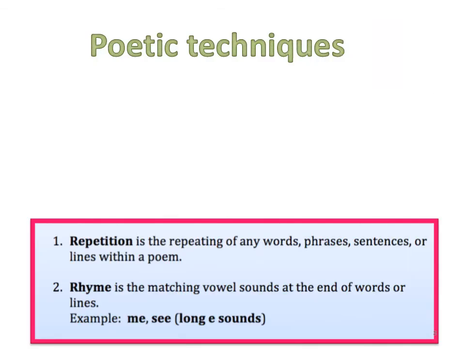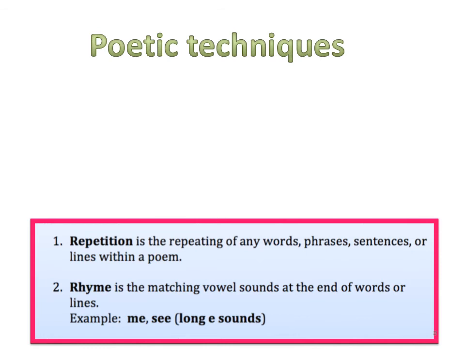Then, we will look at what the poetic techniques in this poem are. Before we come to the poetic techniques, can you remember what we mean by repetition? Yes, repetition is the repeating of any word or a phrase or a sentence or lines within a poem. It means we can see the same word again and again in the poem. And what do you mean by rhyming words? Rhyme is the matching vowel sounds at the end of words or lines. It means we get the same vowel sound when we read the last word in each line.